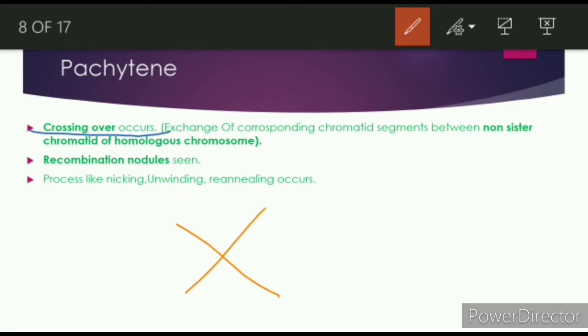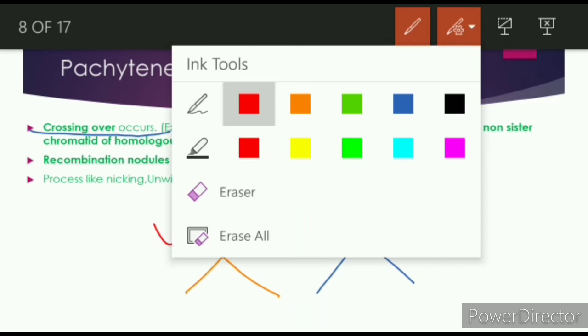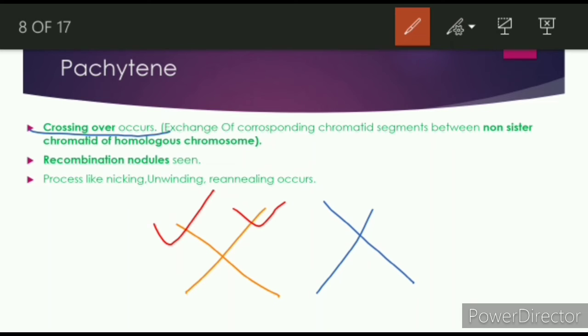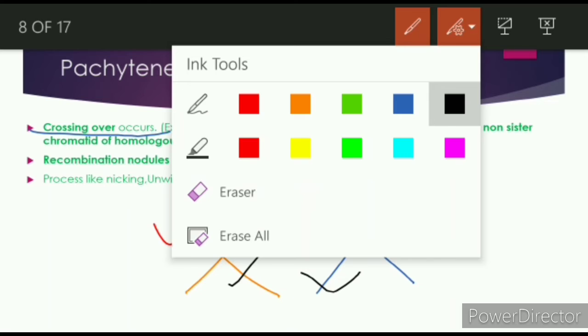Let's say this one is one chromosome and this one is another chromosome. So you can see what the non-sister chromatids are. As we have studied in mitosis, this is a sister chromatid. Then what is the non-sister chromatid? This chromatid and this chromatid are non-sister chromatids. Okay, this chromatid and this chromatid are non-sister chromatids. So you can easily understand what non-sister chromatids are.